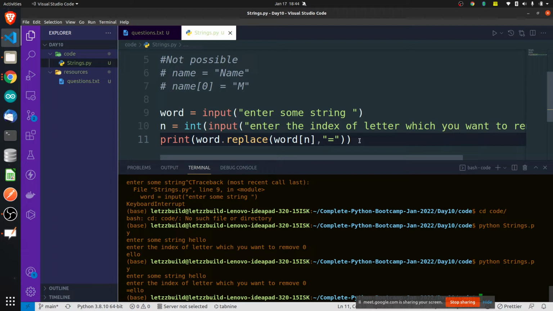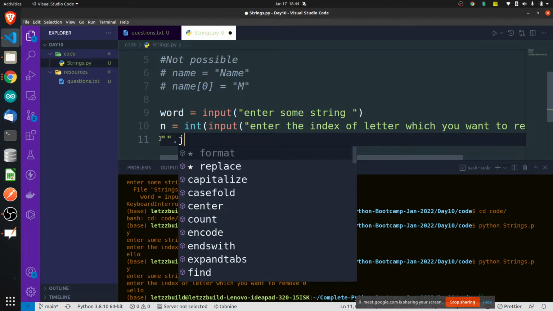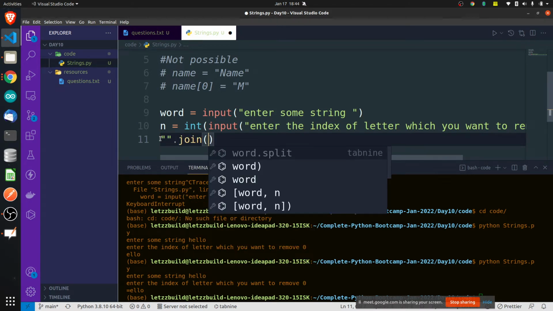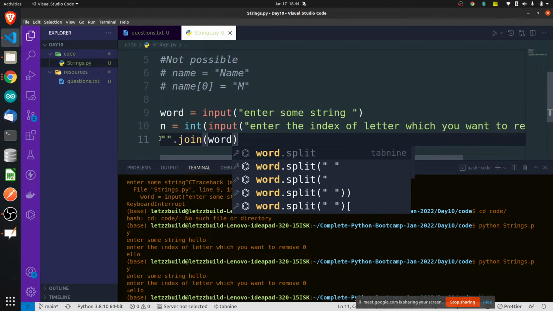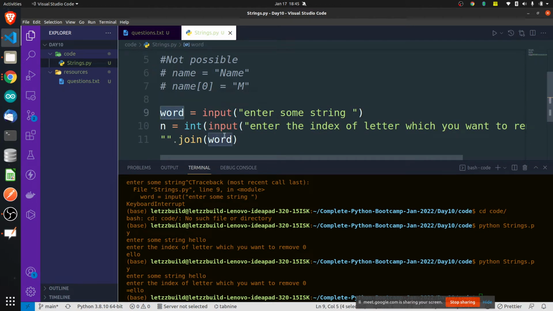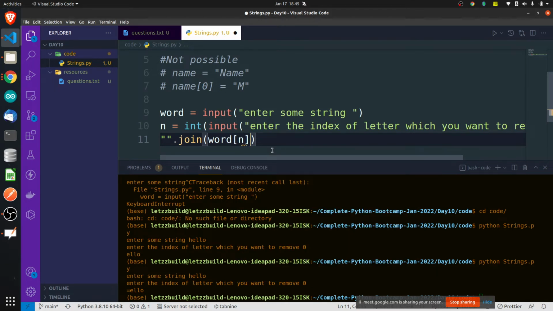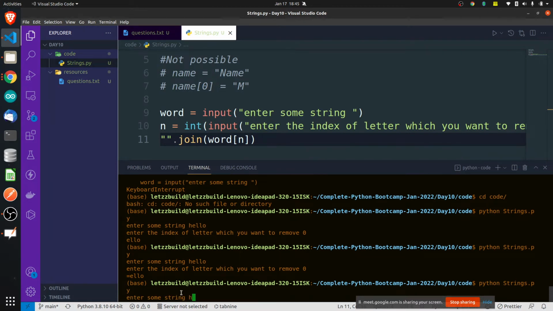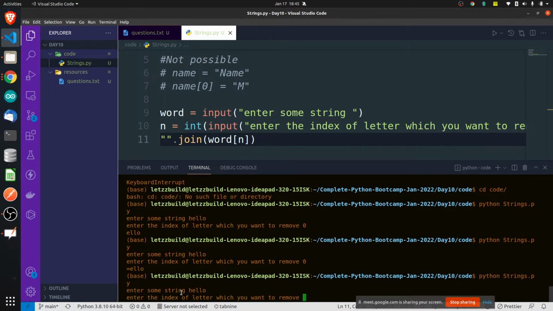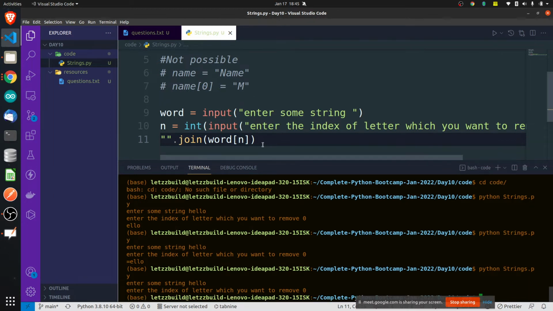Okay, so join was also doing something, right? There were two strings, and in that join was trying to play some role. It was doing join with empty. I want to join it with word. Word of, I can say I want to join it with word of i. Oh no, I think this will not work. This will give me some other output. Yes, okay, so this is wrong.